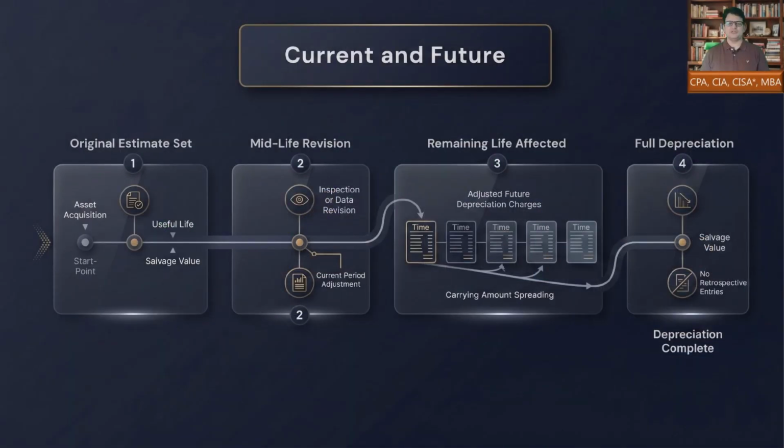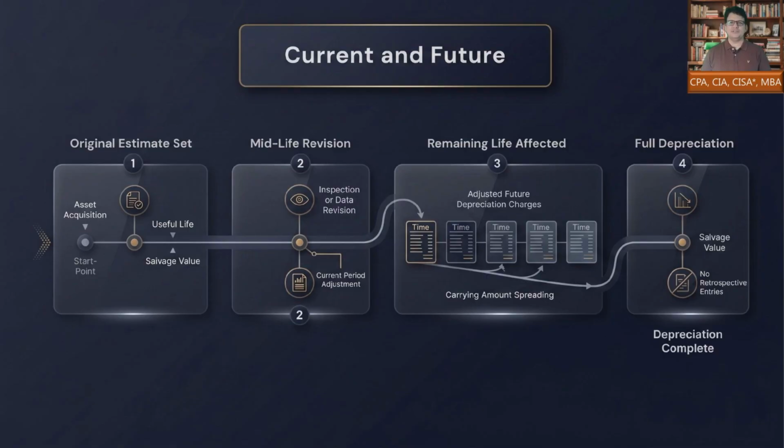Other estimate changes affect both the current period and future periods. Depreciation is the classic example. When useful life, salvage value, or the pattern of benefit changes, we do not go back and restate old depreciation. Instead, we take the carrying amount at the date of revision and allocate it over the revised remaining life.